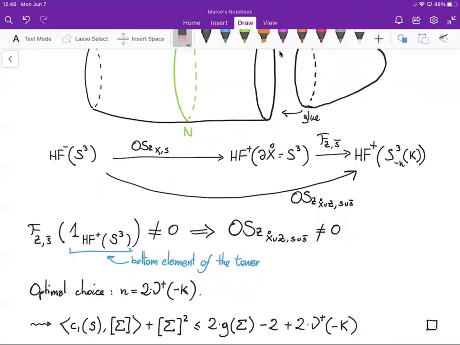So when we apply the Ozsváth-Szabó adjunction inequality, we get exactly the inequality that we were looking for. So this concludes the sketch of the proof of theorem 1.